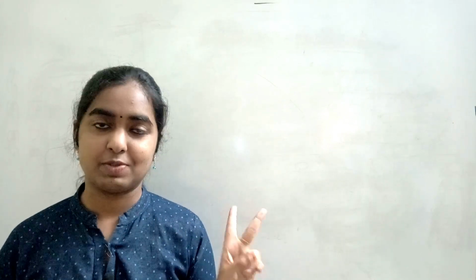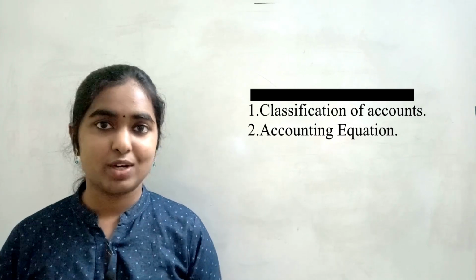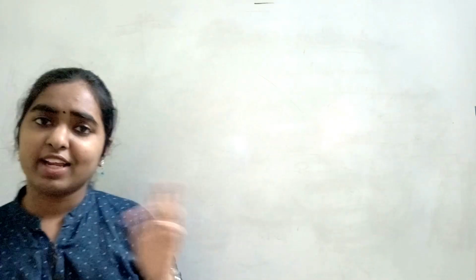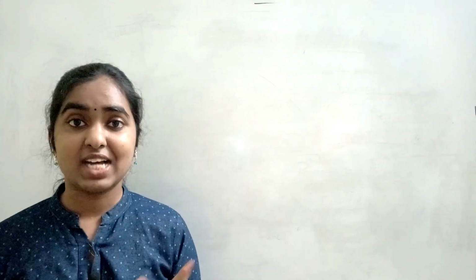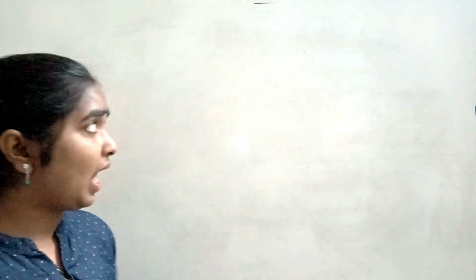So this lecture is going to be the continuation to the first lecture, and here I will be discussing majorly two concepts. First one is classification of accounts and the second one is what exactly an accounting equation is. Okay, so before getting into the classification of accounts, let's first understand what exactly happens if you don't prepare accounts at all. So let's assume you are just recording the transactions and not maintaining any books of accounts at all. So what happens?